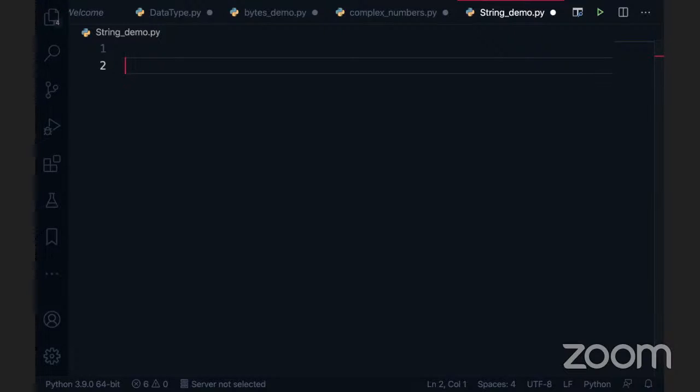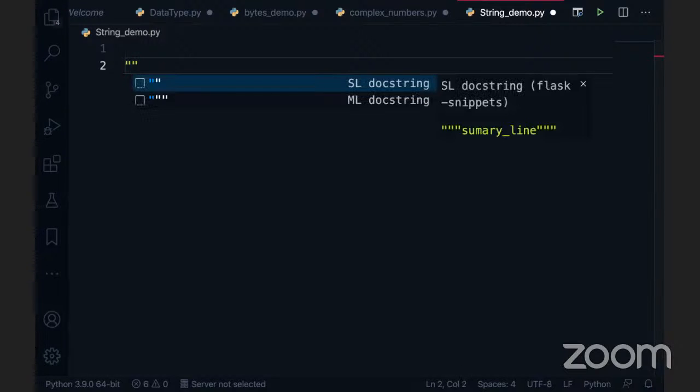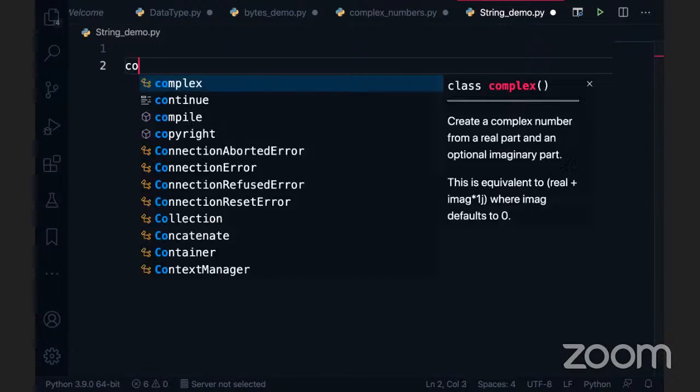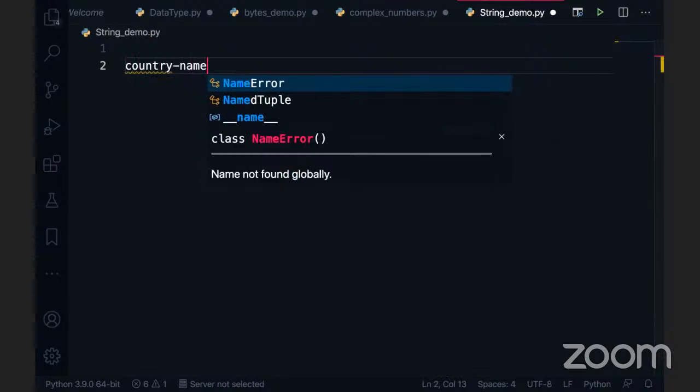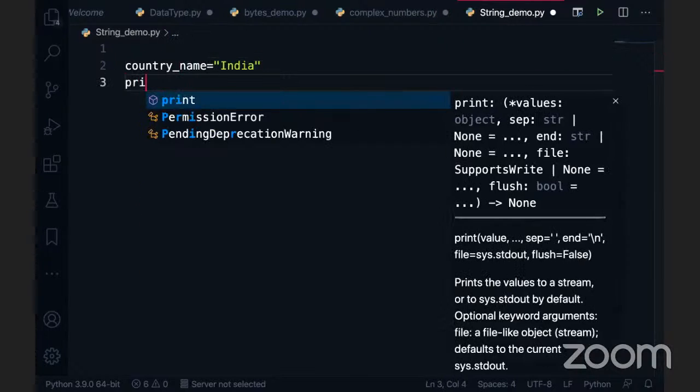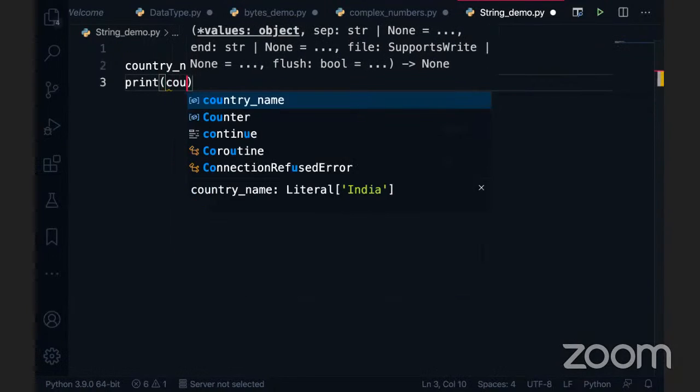In Java language, we use only double quotes for the representation of a string, right? But in Python, we have three options. So for example, I want to represent a particular name, say a country name. Country underscore name, and we can mention here India, right? This is the variable I assign to the string. If I print this country name, it will be printed as the output.